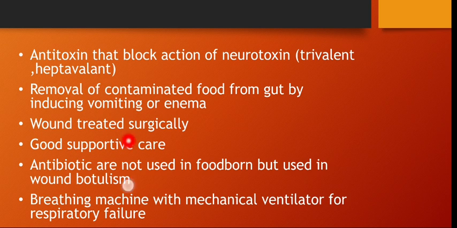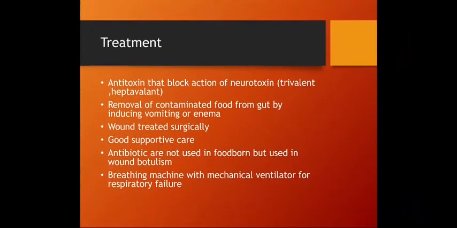The wound is treated surgically because the wound may be the source of the infection. Of course, good supportive care is very important. Antibiotics are not used in foodborne but are used in wound botulism. So, if the source of the infection is a wound infection, antibiotics here play an important role. A breathing machine with mechanical ventilation is used for respiratory failure, like the ventilator used in the previous case, which was presented as an example for botulism.